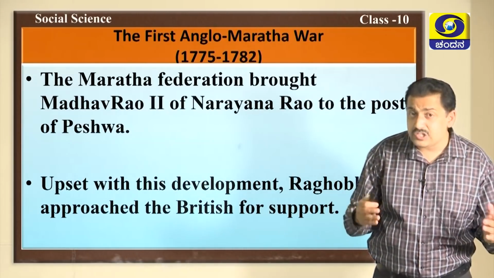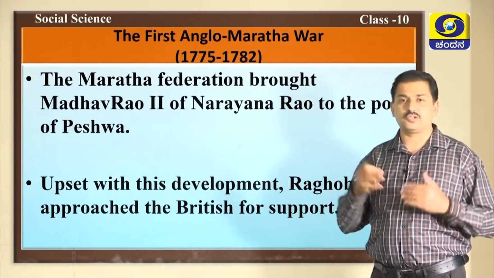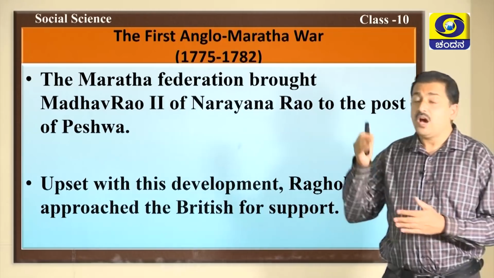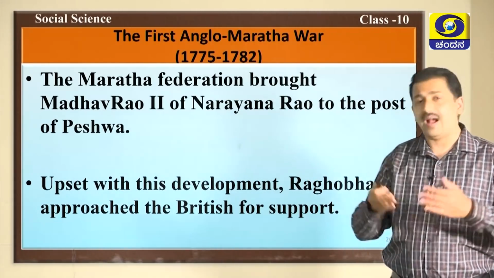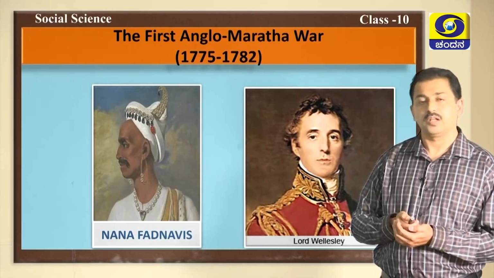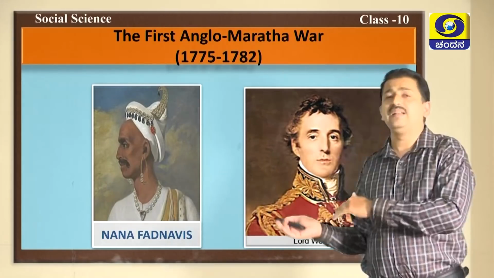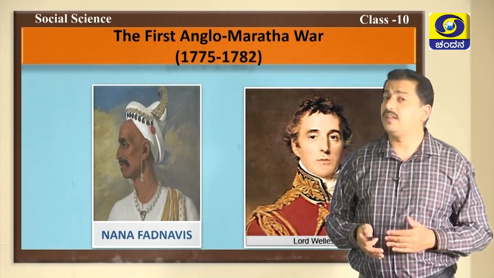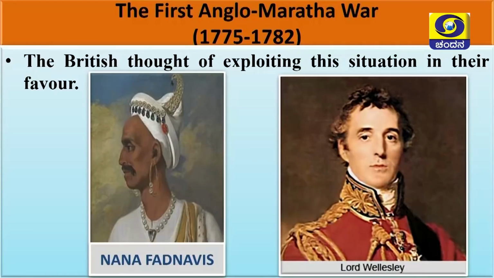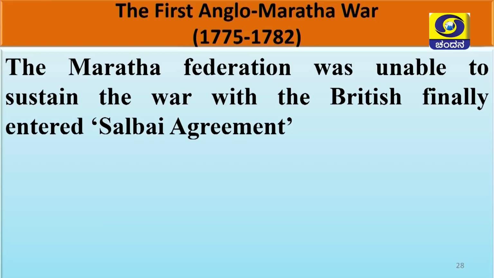The Maratha Federation brought Madhavarao II, son of Narayana Rao, to the post of Peshwa. Upset with this development, Raghoba approached the British for support, as I explained just now. So, the British agreed to support Raghunatha Rao. Nana Fadnavis led the Maratha army and the British led the British army. So, this is called the first Anglo-Maratha war. The British thought of exploiting this situation in their favor. As a result, the Maratha Federation was unable to sustain the war with the British.